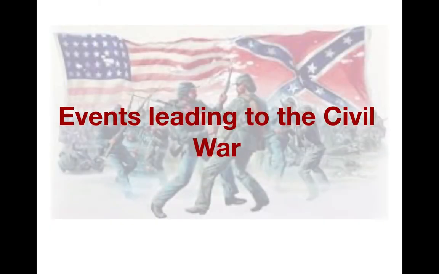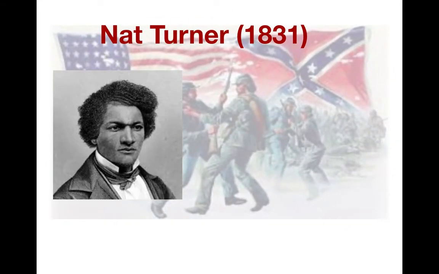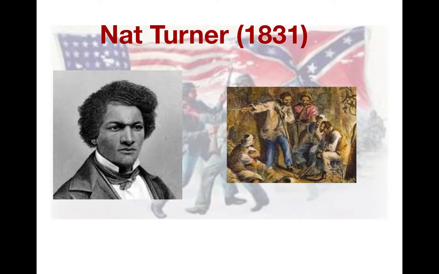Today we're going to be talking about the events leading to the Civil War. Nat Turner was a slave in Southampton County, Virginia. In 1831, he had a dream, which led him to start a rebellion against white plantation owners. Turner and his followers roamed the Virginia countryside, killing 55 white people before they were stopped. Turner was captured and put to death.